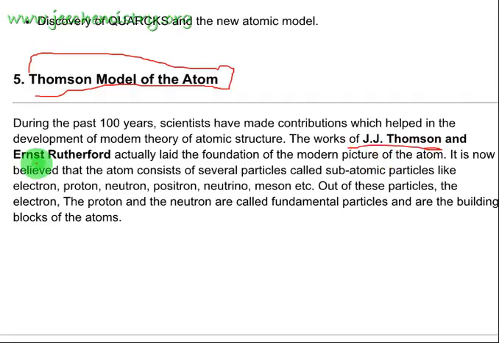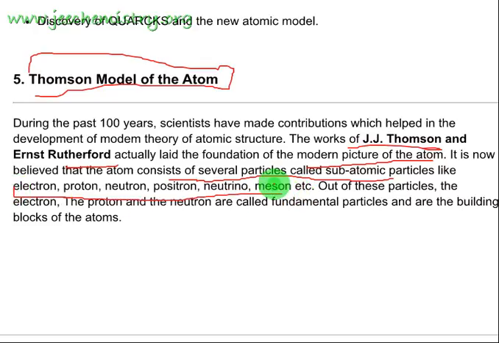J.J. Thomson and Ernest Rutherford laid down the foundation of the modern picture of atoms. With the discovery of the electron and proton, it was said that the atom is not the smallest particle; the atom was made of small particles. This gives the modern picture of atoms: the atom is made of several subatomic particles. Thomson and Rutherford said the atom consists of several particles called subatomic particles, like the electron, proton, neutron, positron and muon, which are the smallest particles.